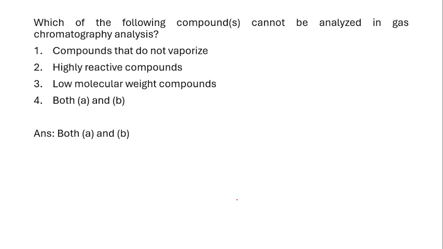And then the second one is highly reactive compounds. For all chromatography this is considered. Whenever the particular compound is going to react with the stationary phase column, that compound cannot be measured. It can be gas chromatography or liquid chromatography. In chromatography itself, when the component is going to react with the column, that component cannot be estimated. So the answer is both A and B.